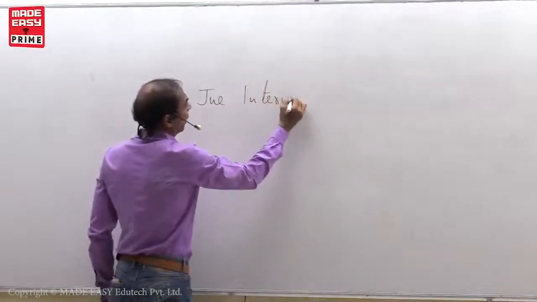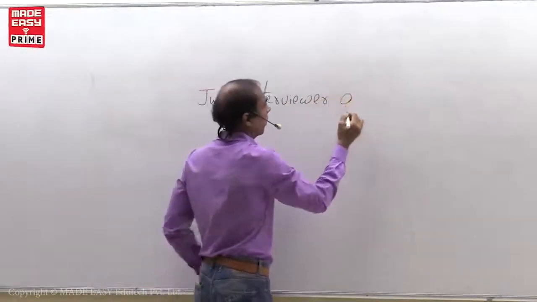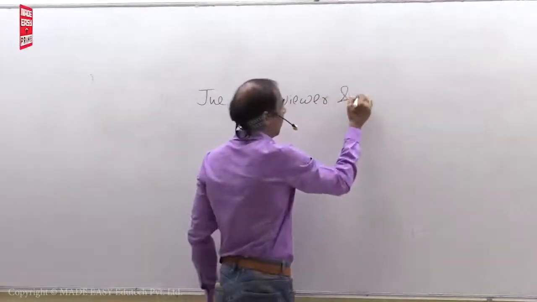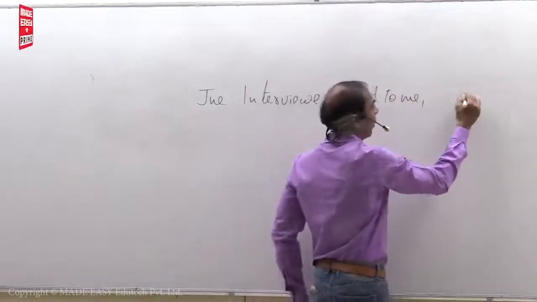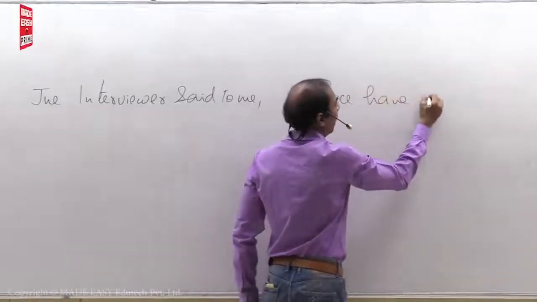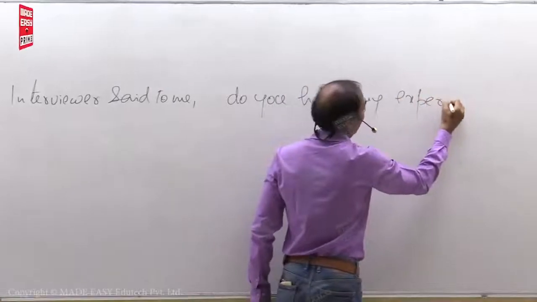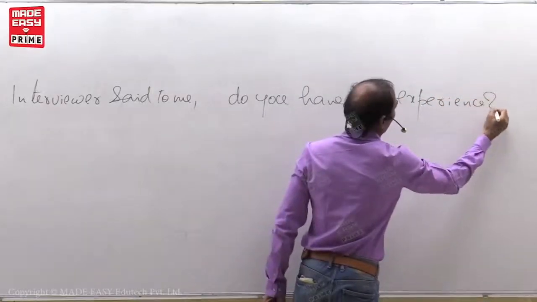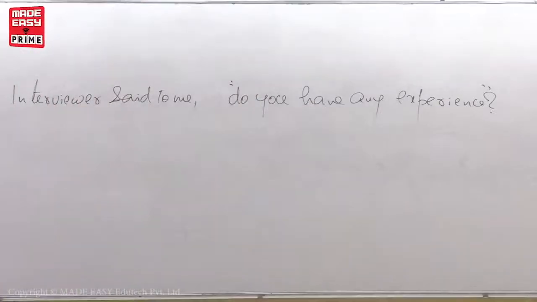The interviewer said to me, "Do you have any experience?"